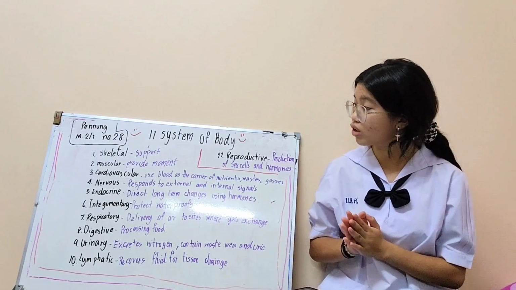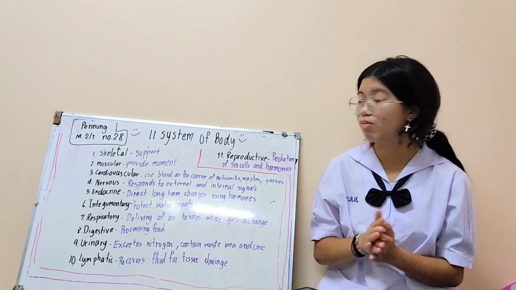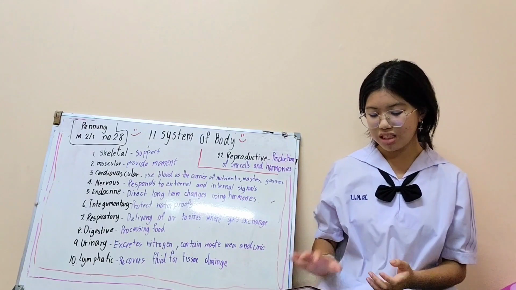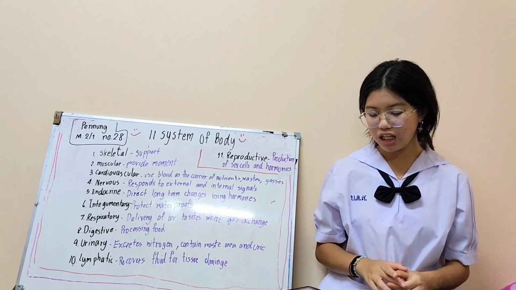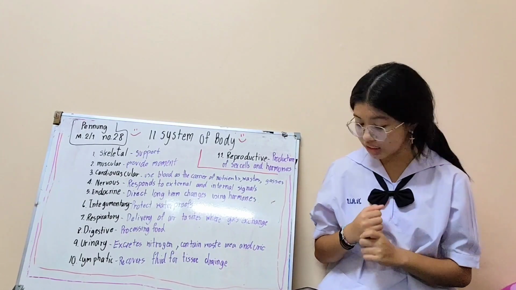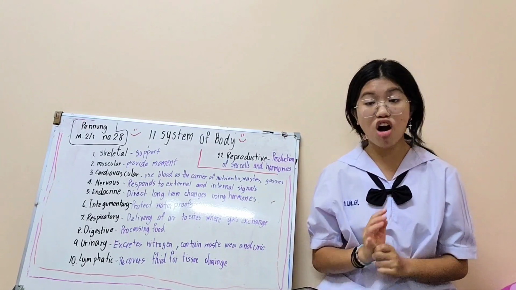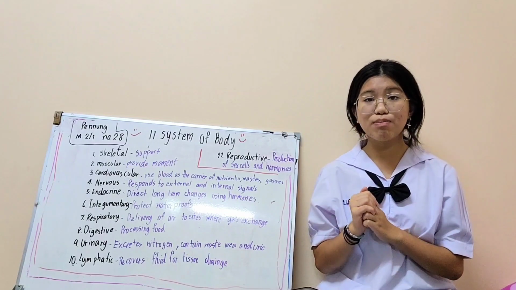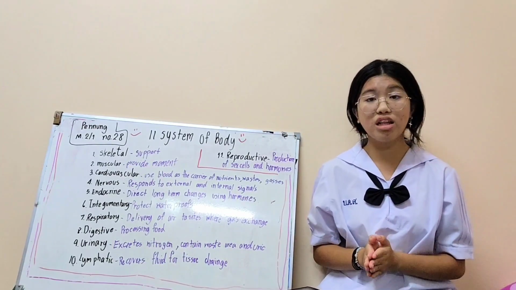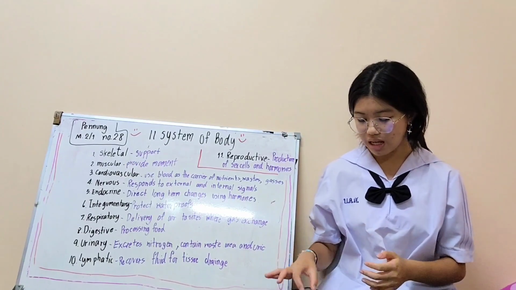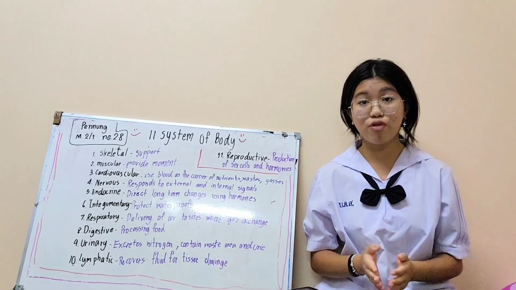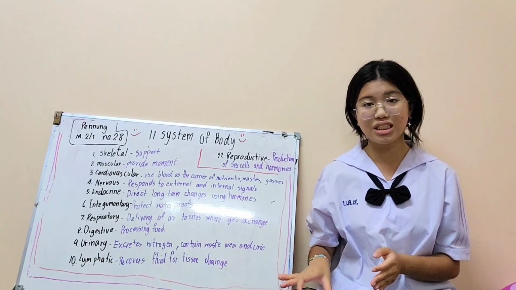And then we go to the second system, the muscular system. The muscular system structures are skeletal muscle and smooth muscle. And the function is that muscles contract, and the big function of the muscular system is to provide movement, and heat production is a function too.